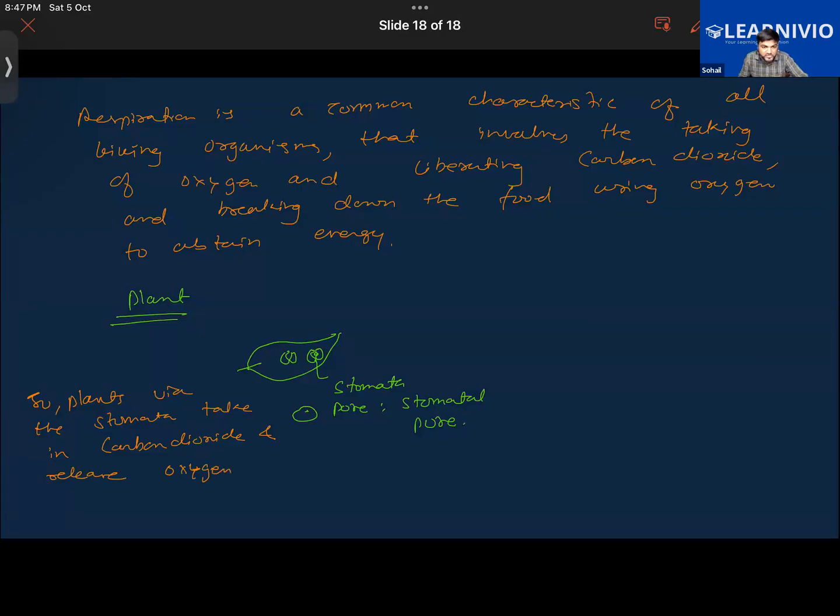And the plants will be using up this oxygen for the purpose of respiration. Getting it now? So this is the way plants do respiration, from the stomata. Hope this should be clear to you.